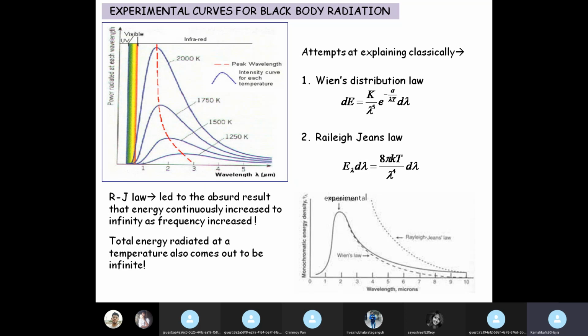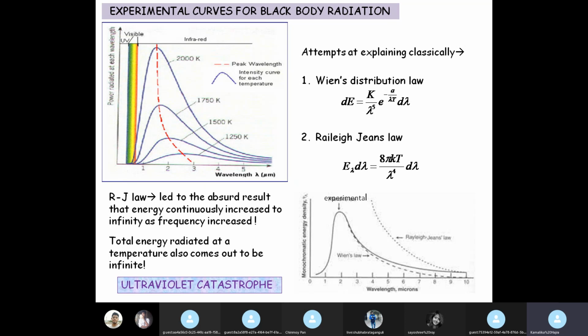So both these are absurd results, cannot happen in reality, and this led to the coining of the term ultraviolet catastrophe. All of you know the meaning of the word catastrophe.